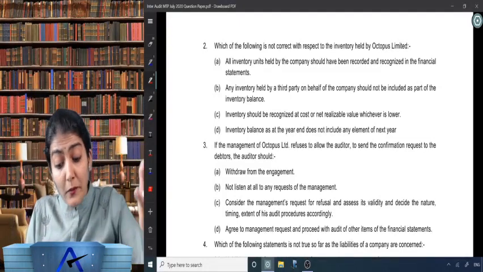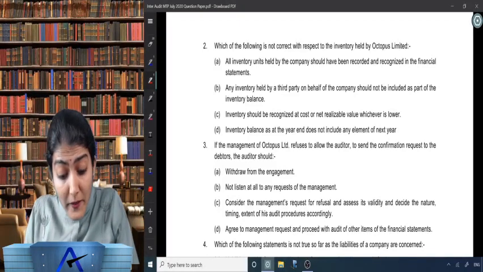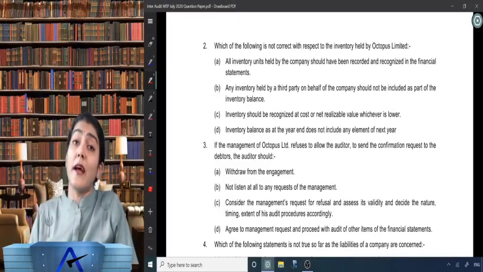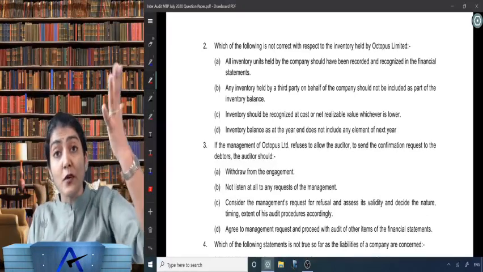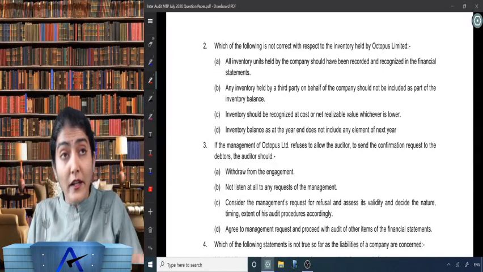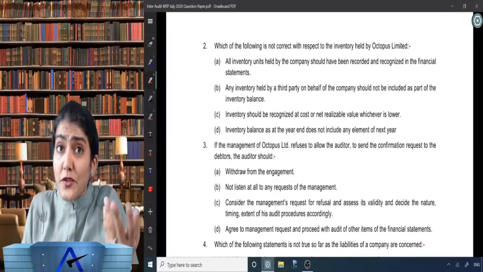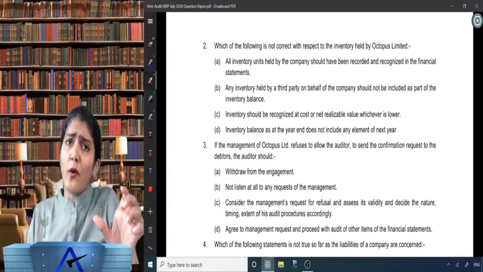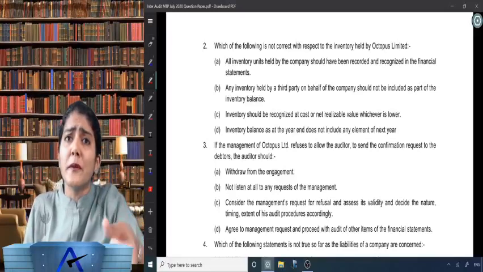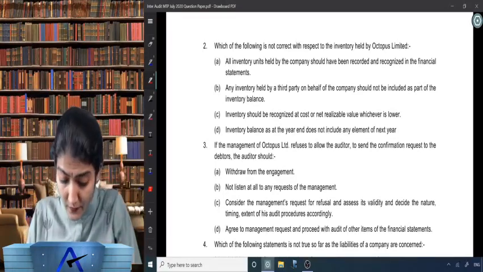Any inventory held by a third party on behalf of the company should not be included as a part of inventory balance. Client inventory lying with a third party, it says don't include it in inventory. But though it could be lying with the third party, it could be the inventory of the client. So this sentence doesn't seem to be okay to me, but I cannot conclude before I read the other two sentences. So let us read the other two sentences.